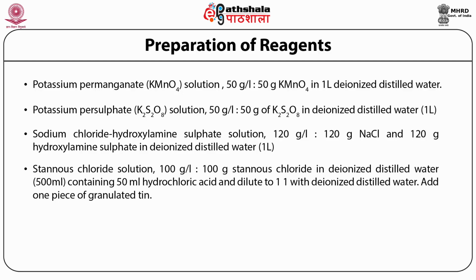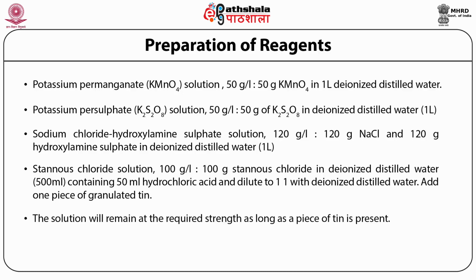Stannous chloride solution, 100 gram per liter, is prepared by dissolving 100 gram stannous chloride in 500 milliliter deionized distilled water containing 50 ml HCl acid, and diluting to 1 liter with deionized water. A piece of granulated tin is added so that the solution remains at the required strength as long as it is required. Then standard stock solution 1000 mg per liter is prepared as mentioned earlier.